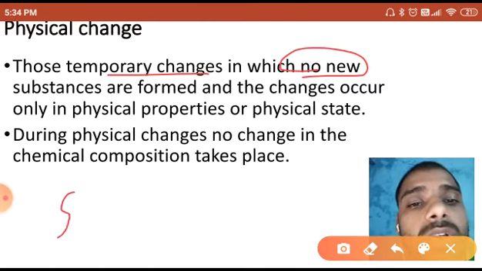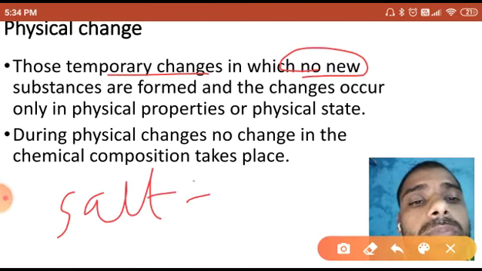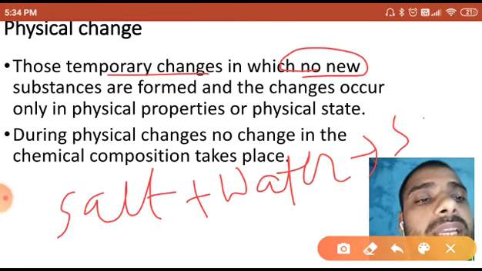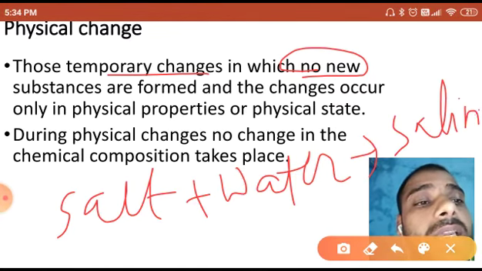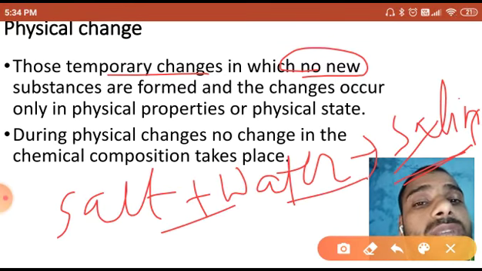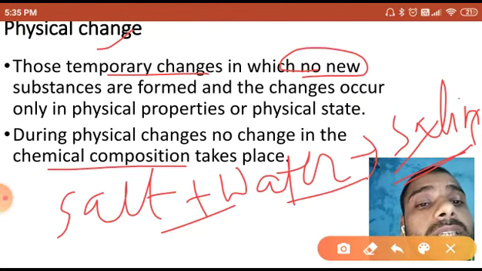Suppose I have taken salt plus water. What will it give? It will give saline. And here in the saline, no new substance is forming. Now only salty water is there. So that one is the physical change. During physical change, no change in the chemical composition takes place.